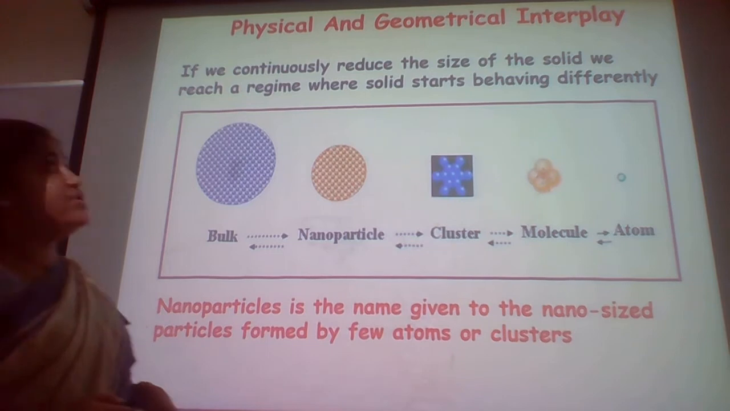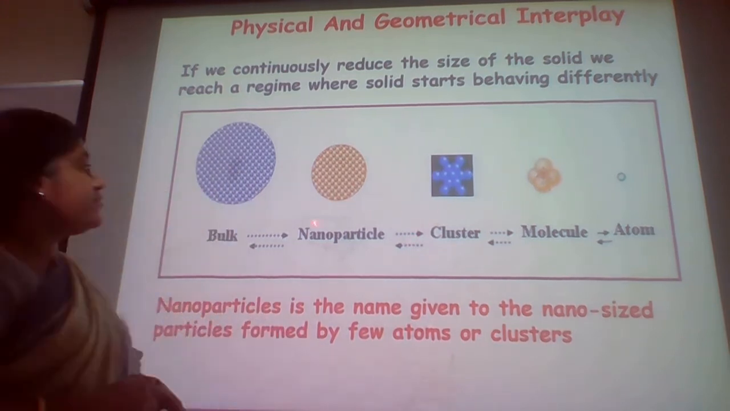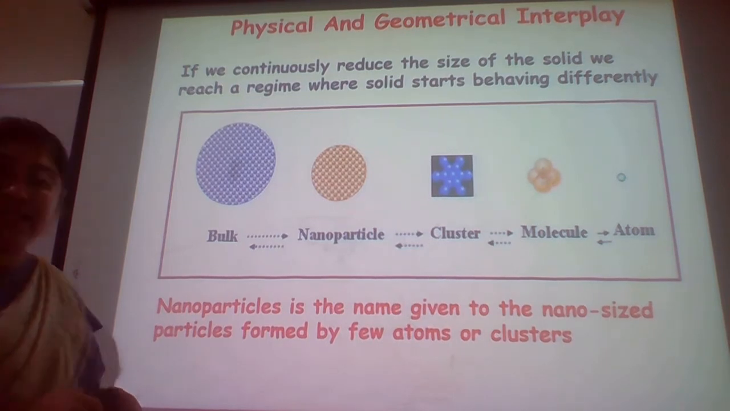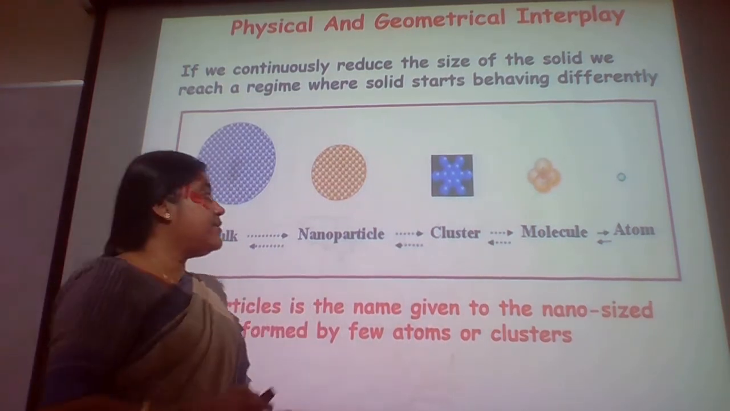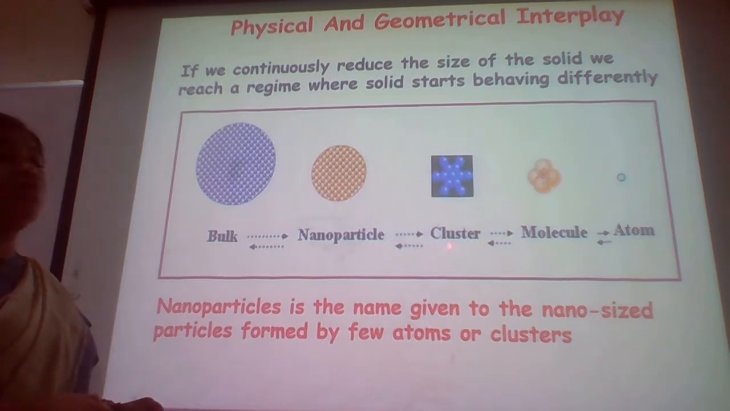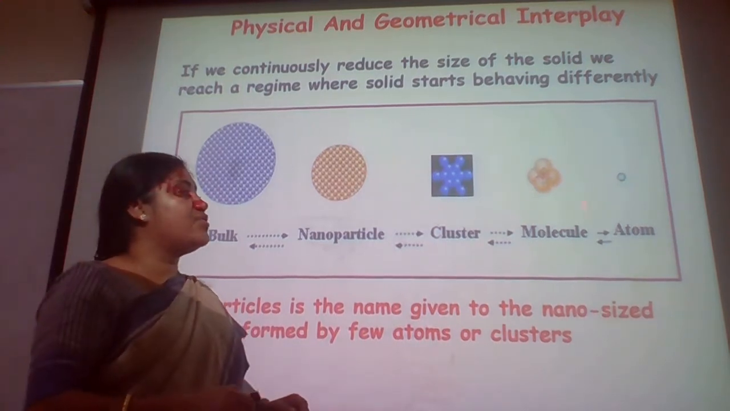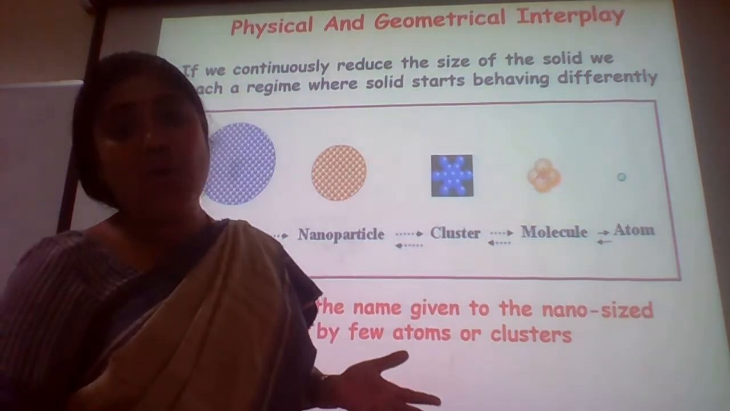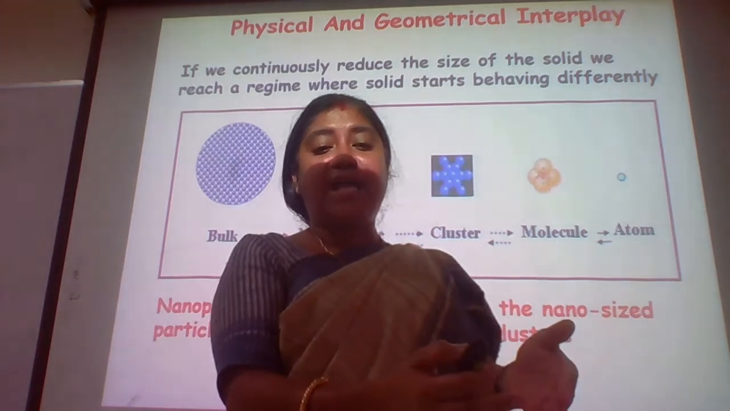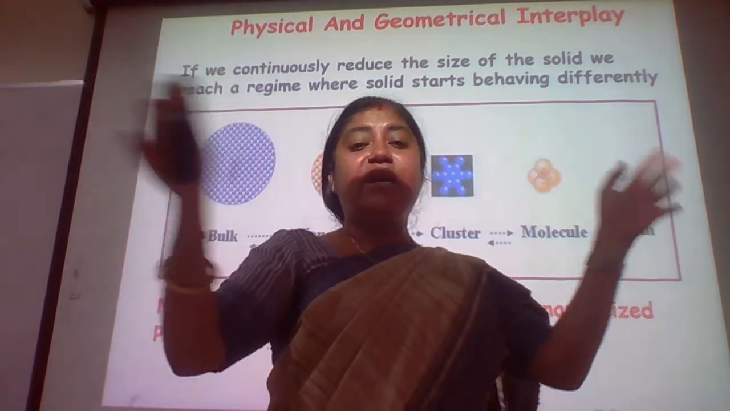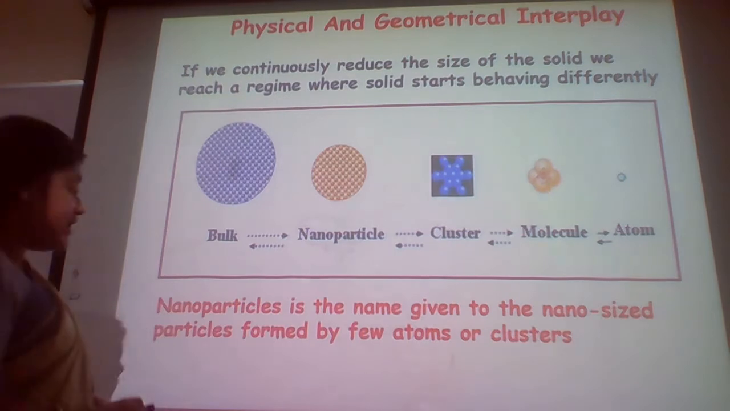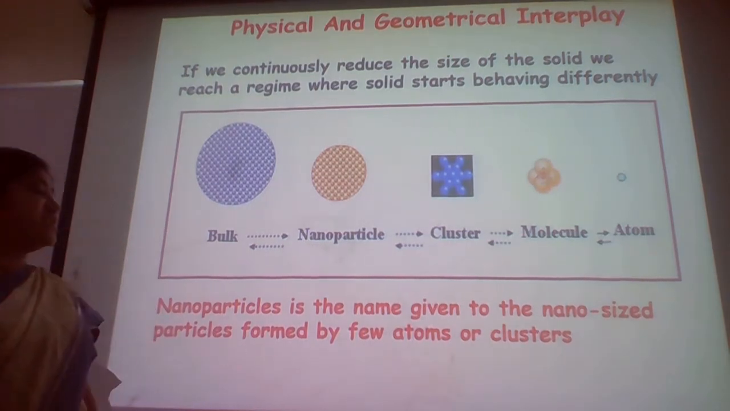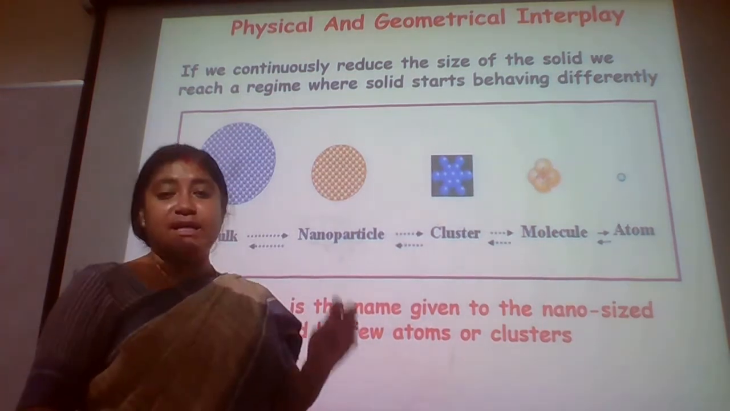So a physical and geometrical interplay comes into the picture. This is a bulk material which goes to nanoparticles as we minimize the size, then it can go to clusters, the clusters go to molecules, and the molecules go to atoms. So this is how we can reduce the size, increasing the surface, with the volume remaining the same. Nanoparticles is the name given to nano-sized particles formed by a few atoms or clusters.